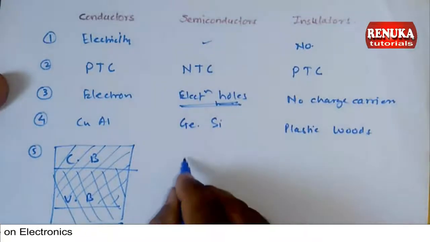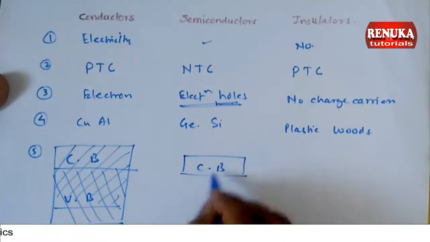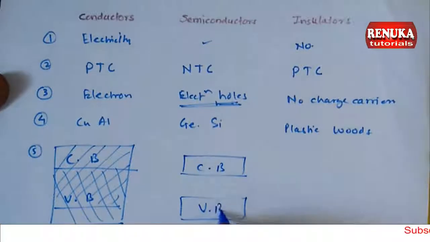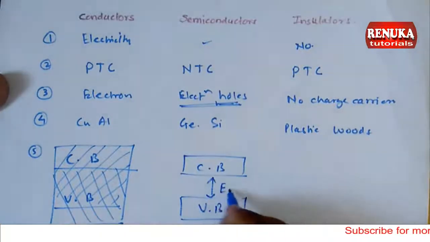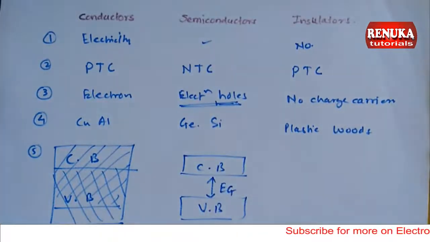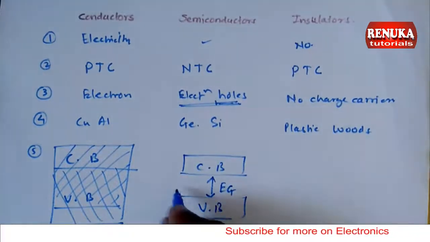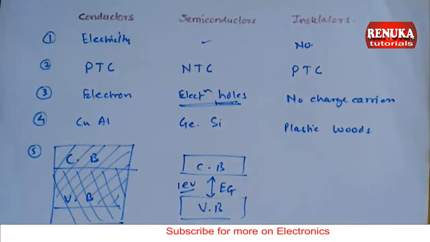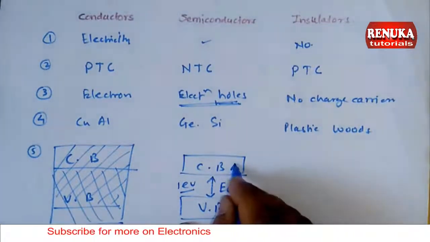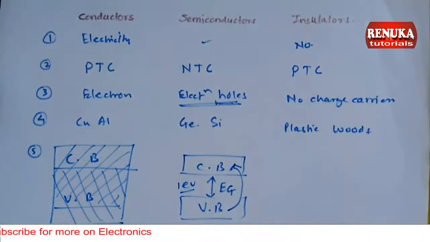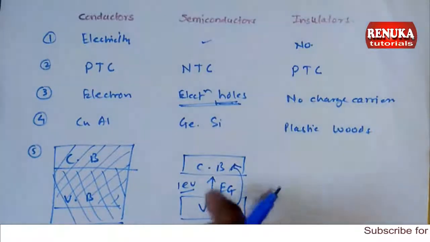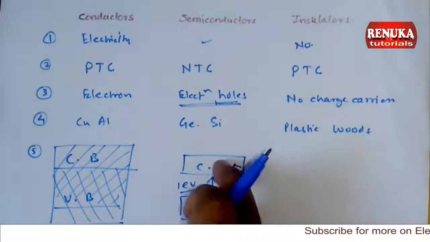What about semiconductor? The conduction band and the valence band have an energy gap, but this energy gap is very small. It is near about 1 electron volt. It means that if energy of 1 electron volt is given, the valence band electron can move to conduction band. So they can behave like an insulator as well as like a conductor. If energy is given, they will behave like a conductor, as valence band electrons can move to conduction band.